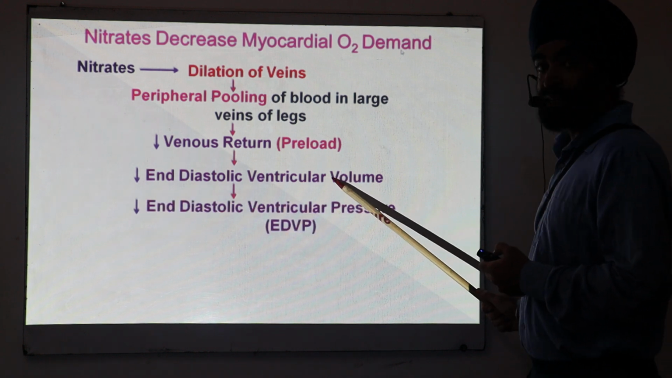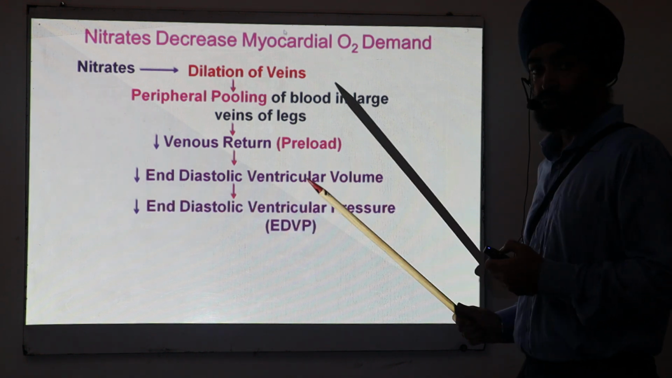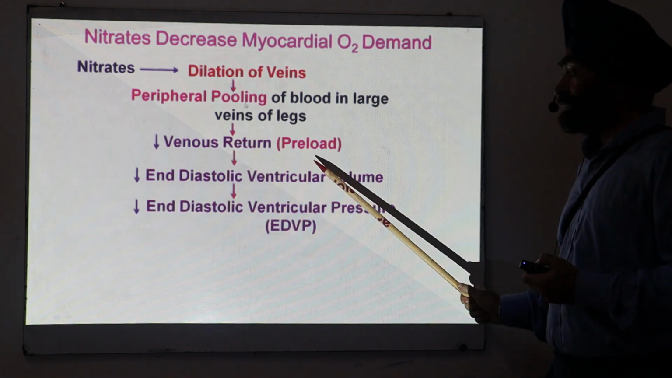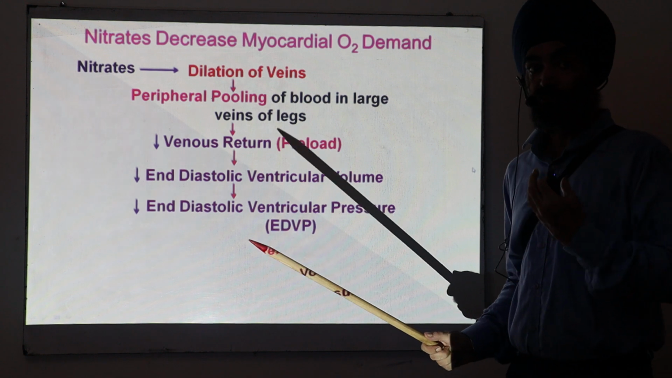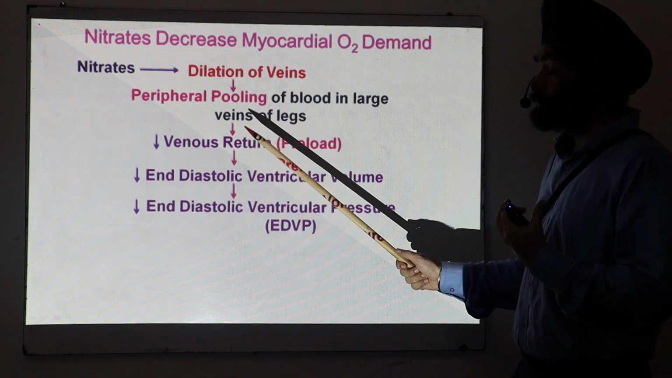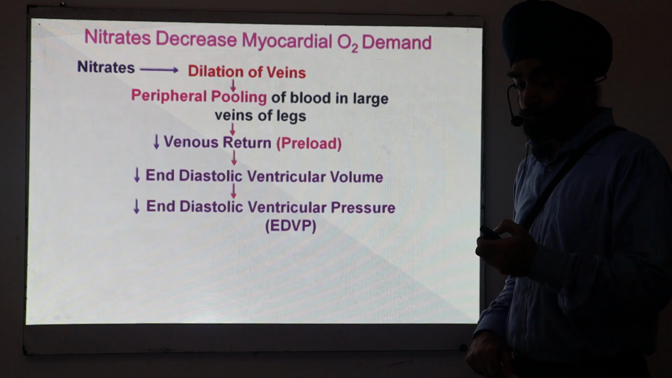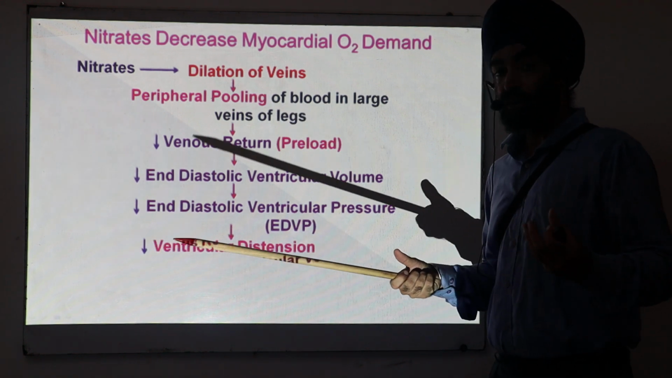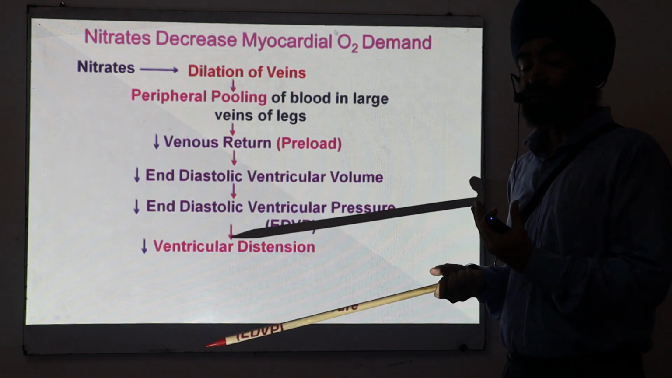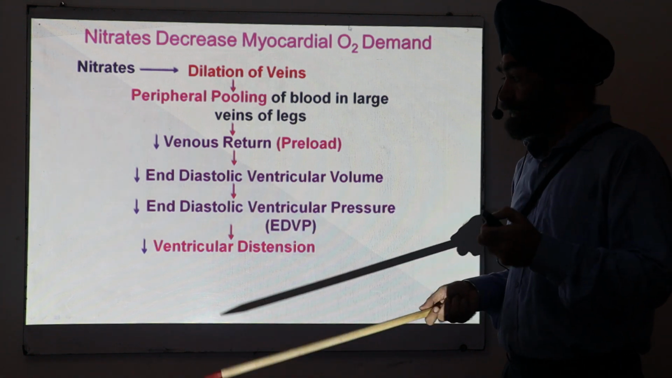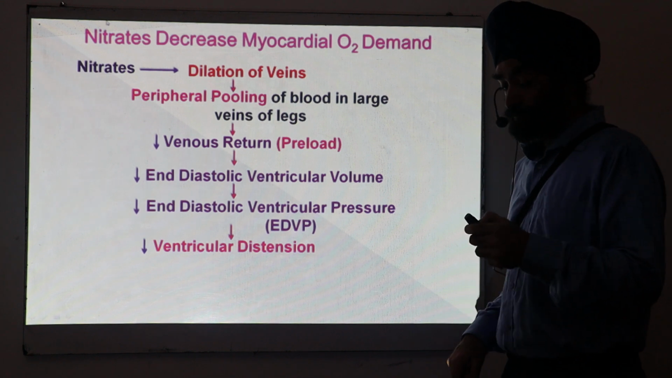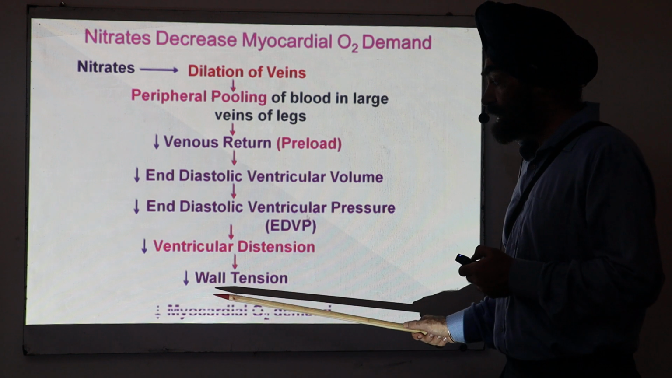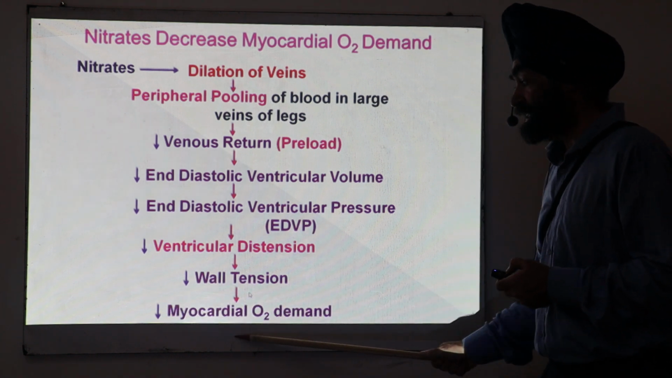If the volume is reduced, obviously pressure will be reduced because they are directly linked. So there is a decrease in the end diastolic ventricular pressure because they are not filled with blood, since blood has been stored in the veins. If the pressure is not there, the ventricles are not distended. Obviously if they are not filled, how will they be distended? So distension will be reduced. If distension is reduced, wall tension is reduced. If wall tension is reduced, obviously demand is reduced.